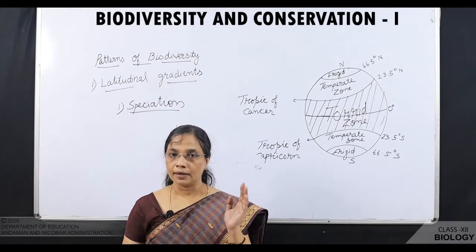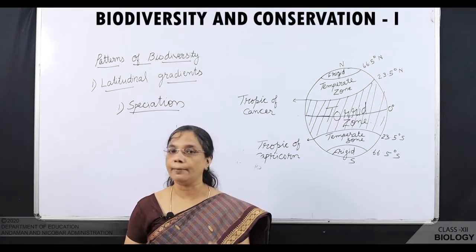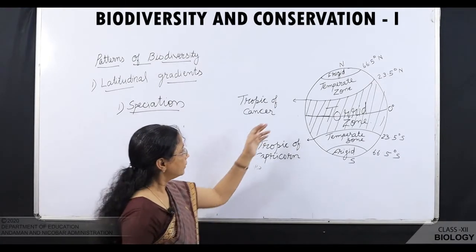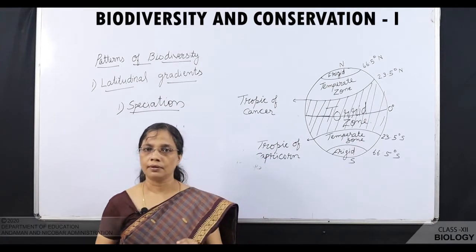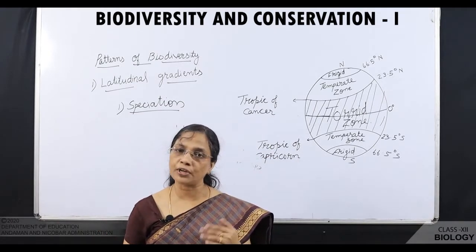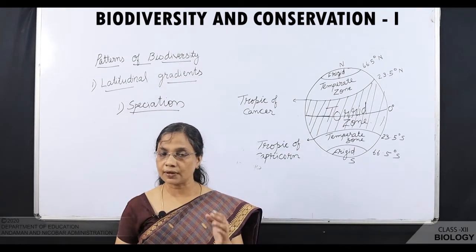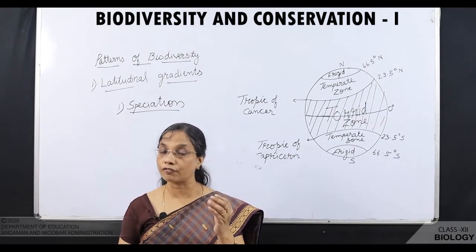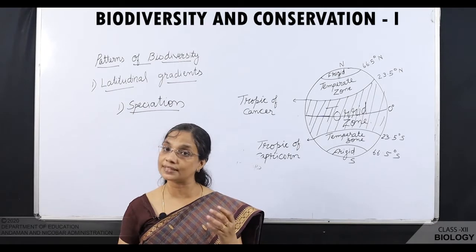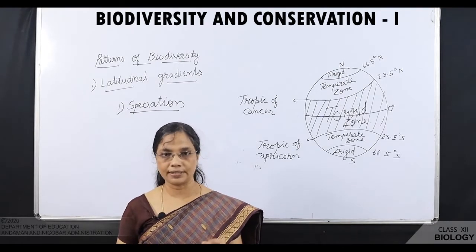Okay, and when we talk about the temperate zone, these temperate zones are subjected to frequent glaciation. That is why there is less formation of species. It is always disturbed due to glaciation.